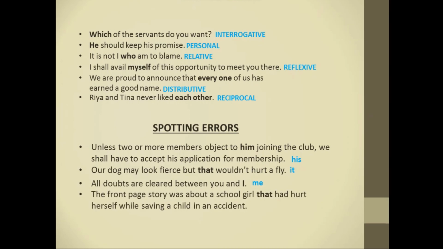Here, we should use who in place of that, as girl is a subject which will take relative pronoun who. Next, the last thing that fond mother gave her only son was his blessing. Here, mother will take possessive adjective her.